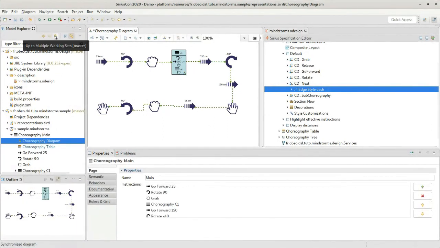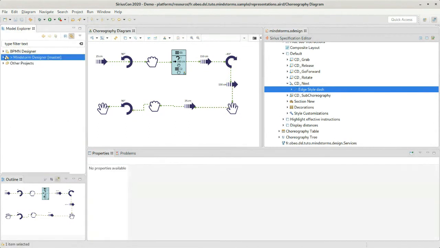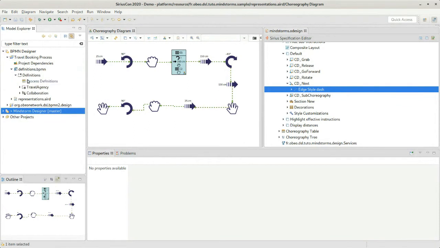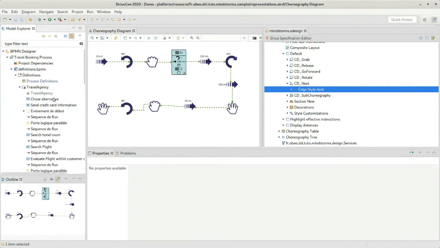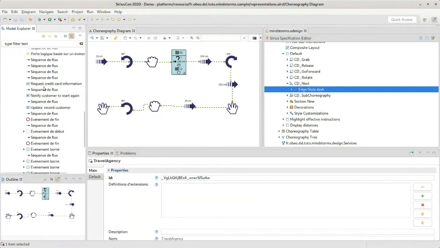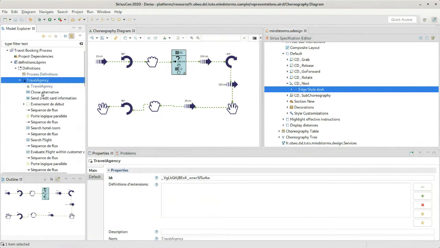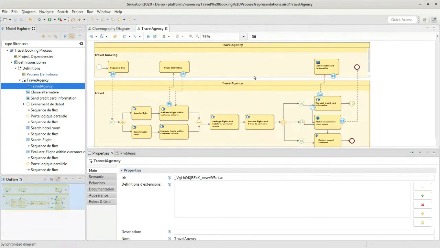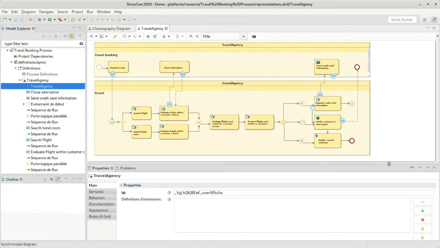I'll try to just show you a slightly different example. So here I have BPMN Designer, which is another Sirius-based modeler, which implements the BPMN notation. So if I try to look at the raw model here, it's very difficult to make sense of what's happening, but we have defined a Sirius diagram on top of it, with a much more usual representation of BPMN models.